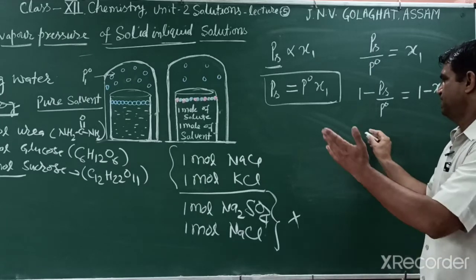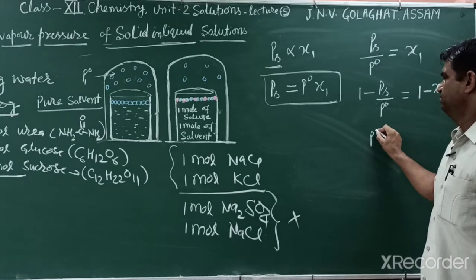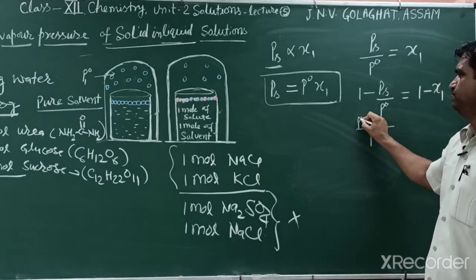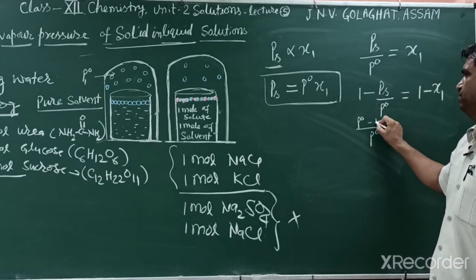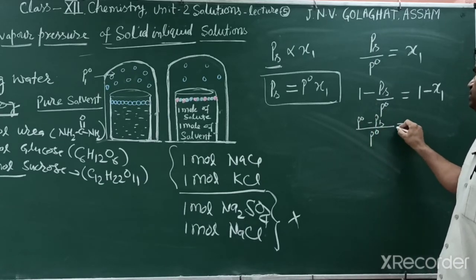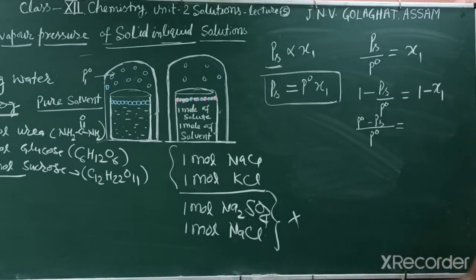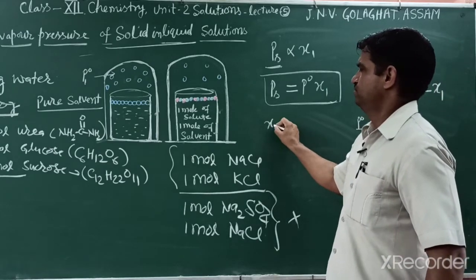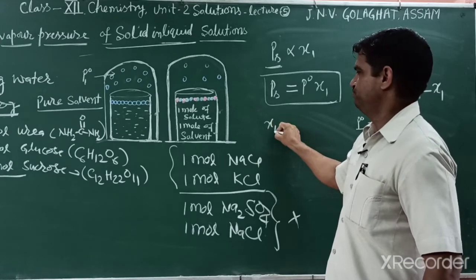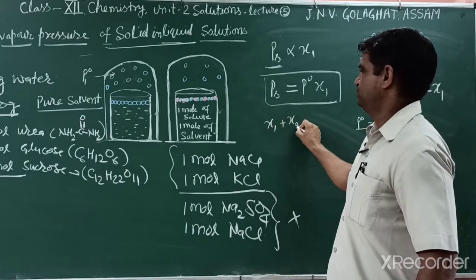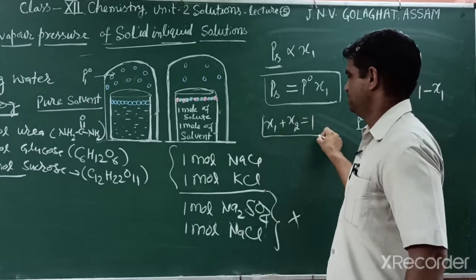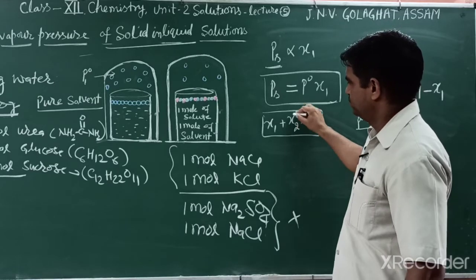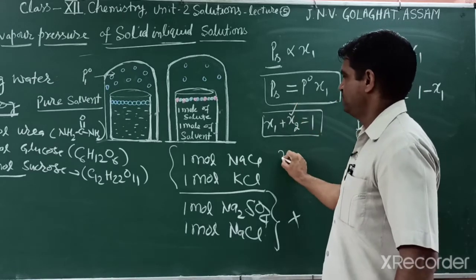Then on the left hand side we take the LCM, that is, pure vapor pressure of the component minus vapor pressure of solution. And you know, students, the total mole fraction of the first component and the second component is equal to 1. We already studied this, and we want to convert this into the mole fraction of solute.